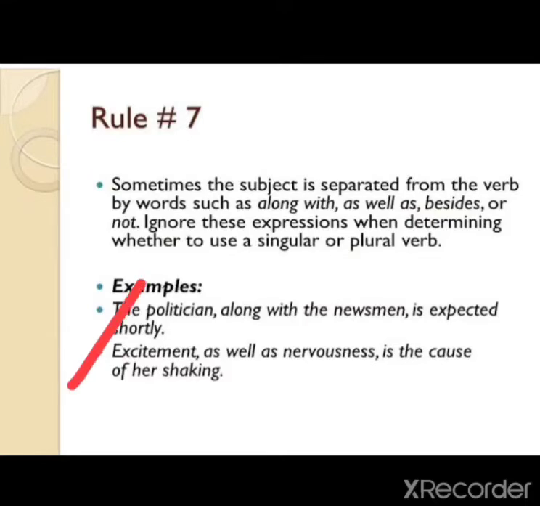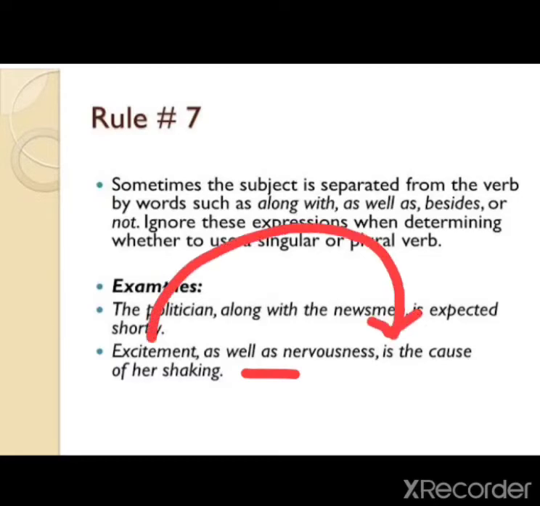Excitement as well as nervousness is the cause of her shaking. So excitement and nervousness, these two become plural? No, it's not like that. Excitement as well as nervousness, the actual subject is excitement. It is joined by as well as.